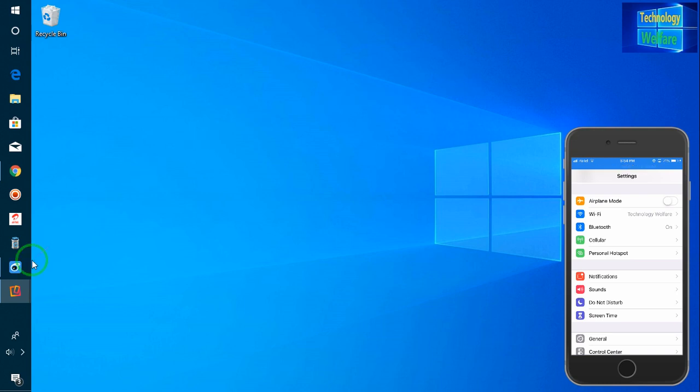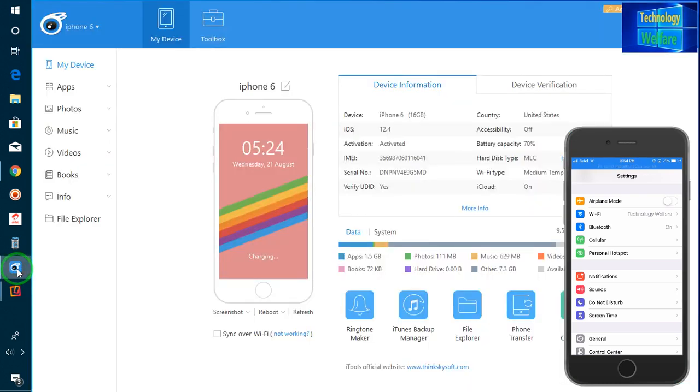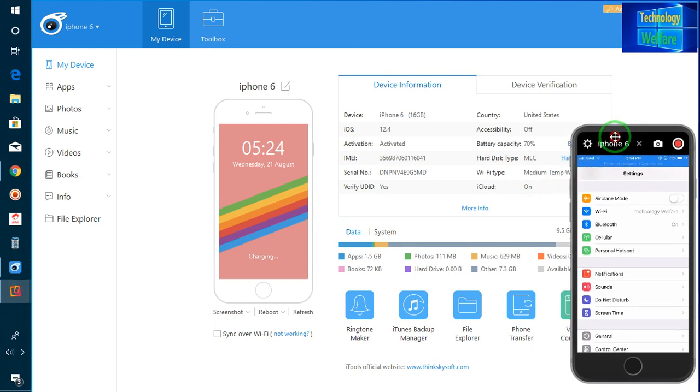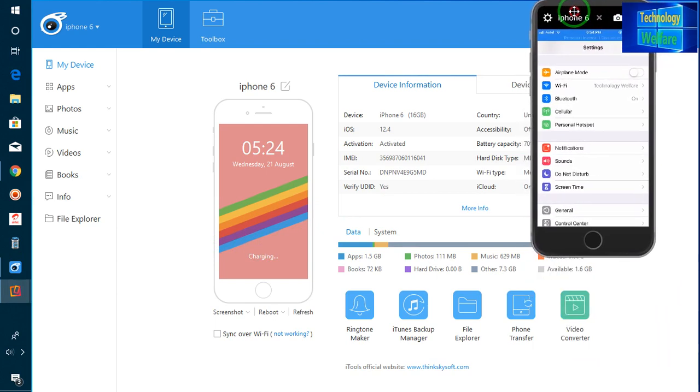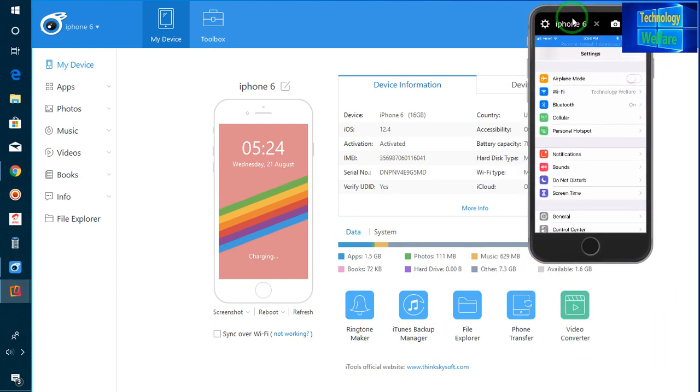Simply install the software on your PC or laptop. I have given the download link below in the description box. Just click there and you will be able to download this software directly.